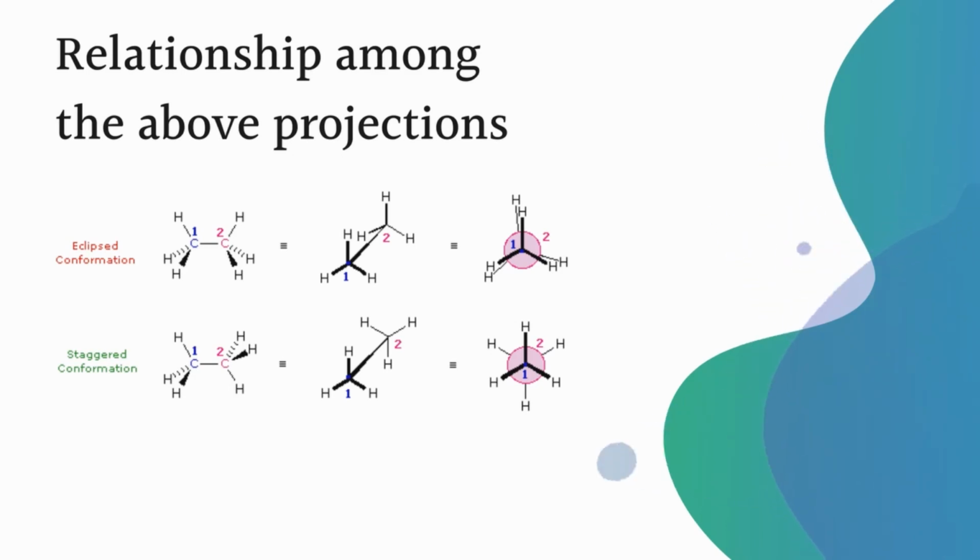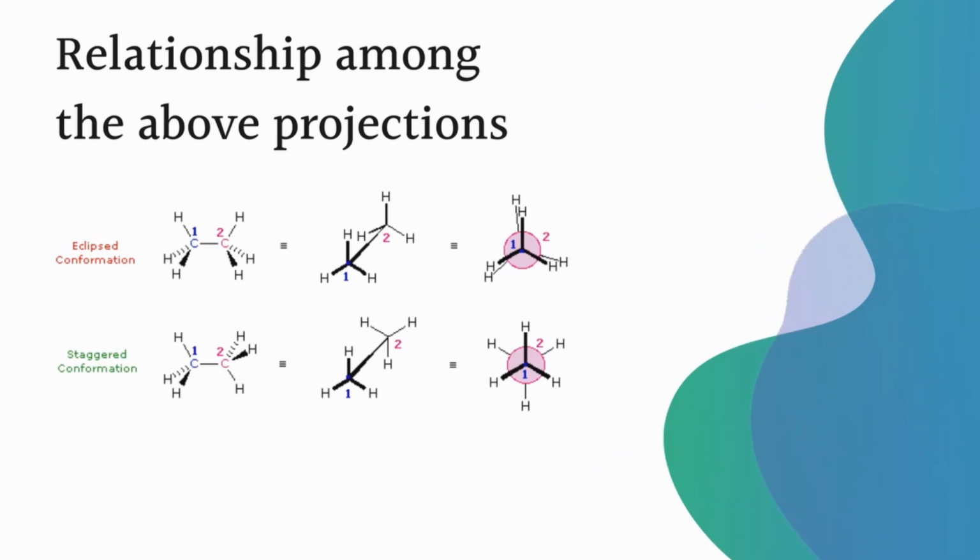The wedge bonds are attached to the hydrogen atoms which are forward towards the viewer. The hydrogen atoms attached to this carbon by a dash line are backwards, away from the viewer. This is similar to the sawhorse position, where the first carbon is towards the viewer and the second carbon is in the back rear position.